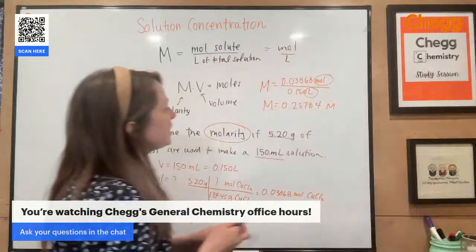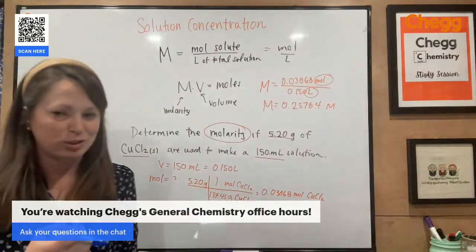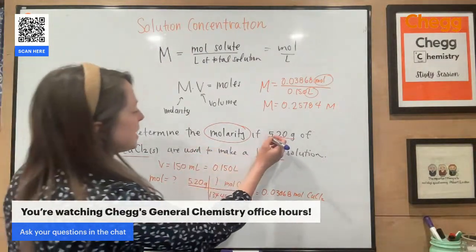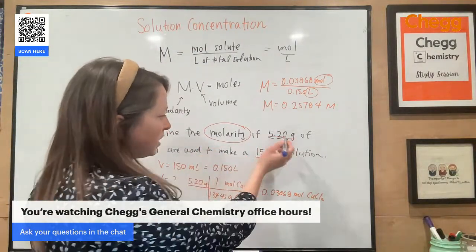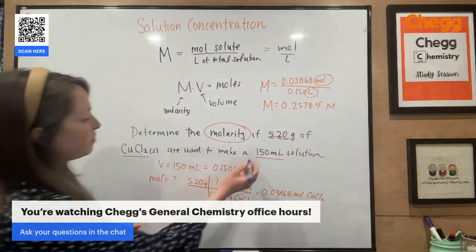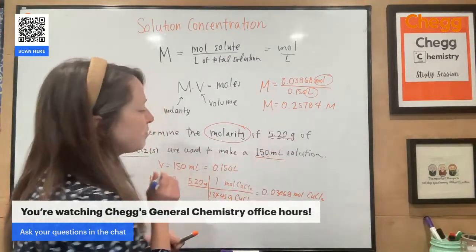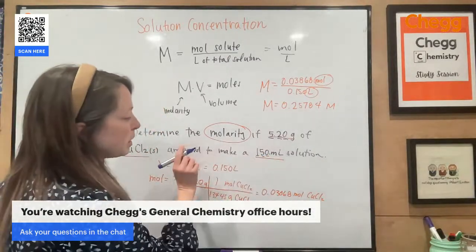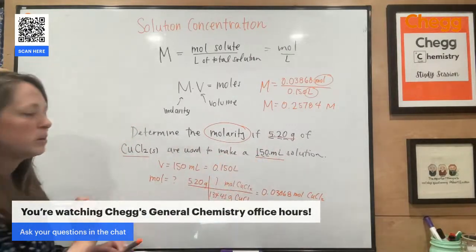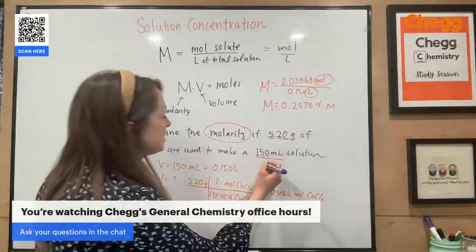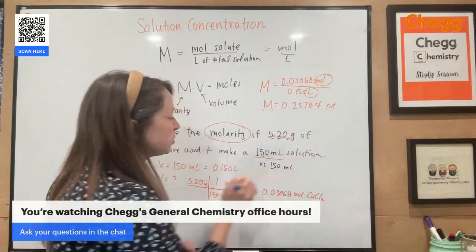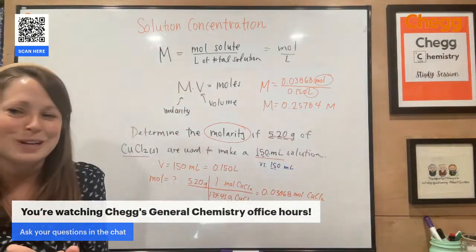All right, so looking at this, you always look at your initial values in the problem. That's what's going to determine your final sig figs. So looking at this, my mass had 1, 2, 3. That 0 is significant because it follows non-zero numbers. And then with my volume, I also have 3 sig figs. So when the decimal is present, you come in from the Pacific side, or the left side. All 3 of these, including that 0, are significant. If I did not have that decimal point, so if I just had 150 milliliters, this would only have 2. Okay, so that's what's so tricky about sig figs.